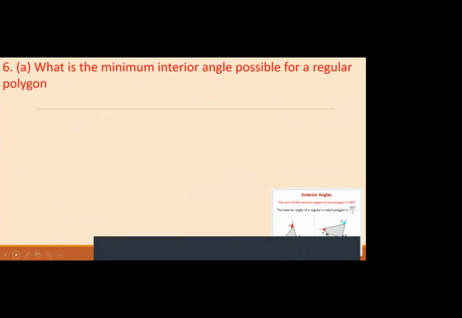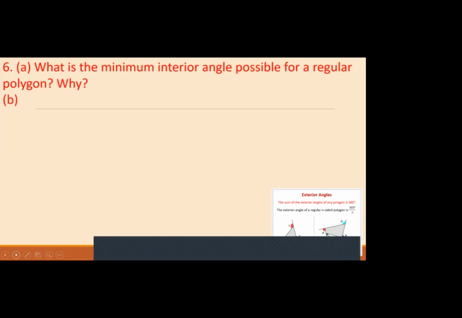Sixth question says, it again has two parts. What is the minimum interior angle possible for a regular polygon and why?